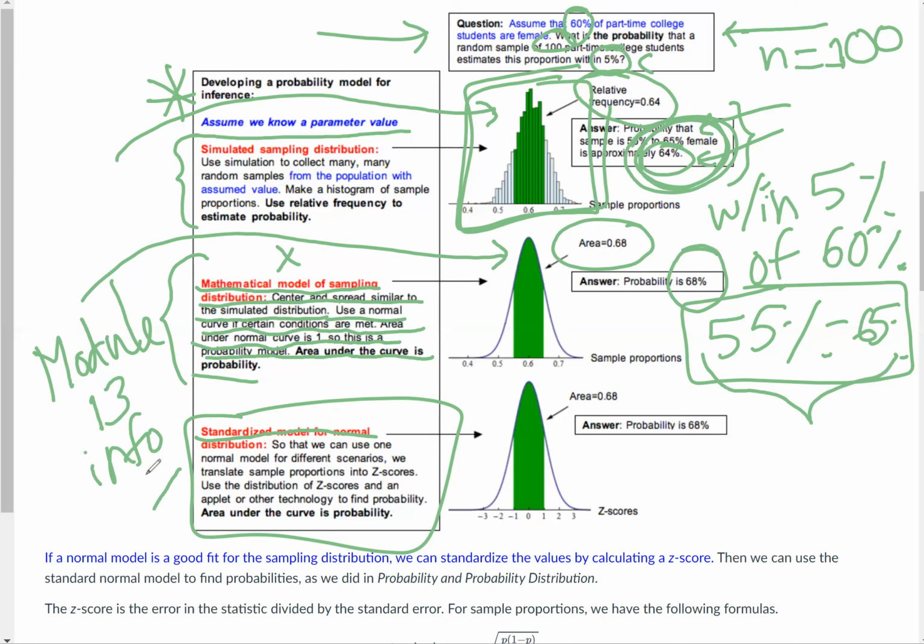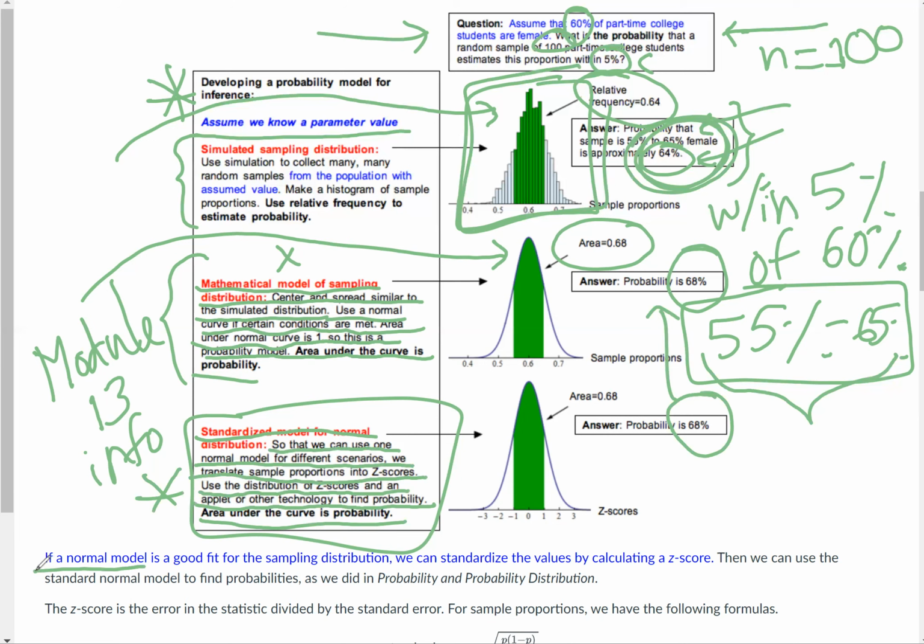Standardized model for normal distribution, so that we can use one normal model for different scenarios. We translated sample proportions into z-scores, just like in module 13 we saw. Use the distribution of z-scores and an applet or other technology to find probability. The area under the curve is the probability. So that's what they did, same value here, 0.60.